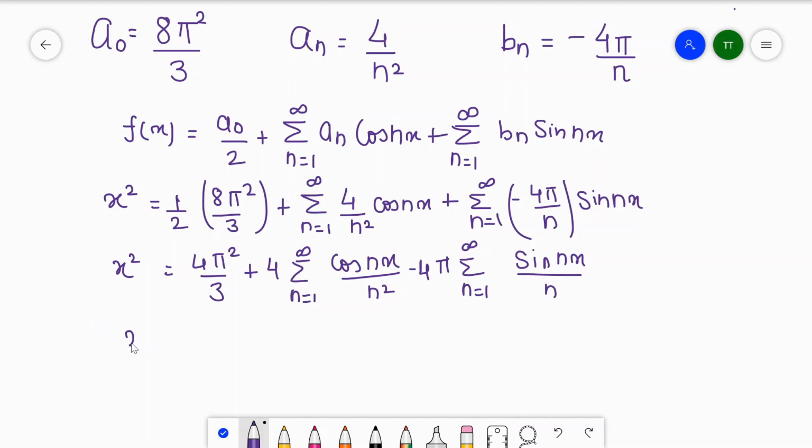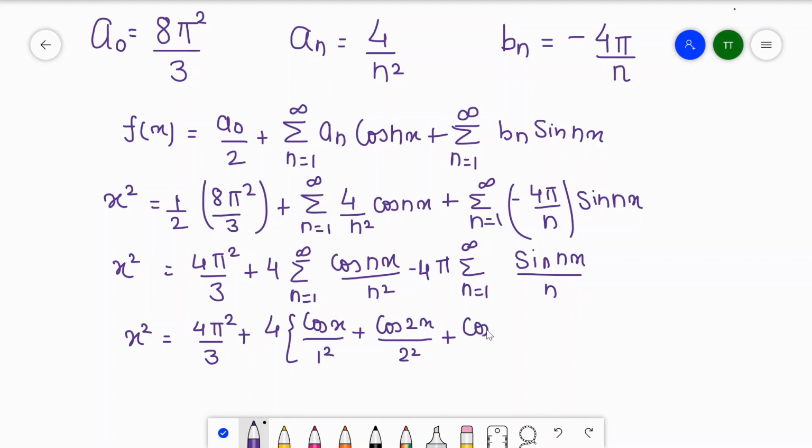So we will put n from 1 to infinity, so it will be 4 pi square by 3 plus 4. When n is equal to 1, the series will be cos x divided by 1 square. When n is equal to 2, cos 2x divided by 2 square, plus cos 3x divided by 3 square, and so on.